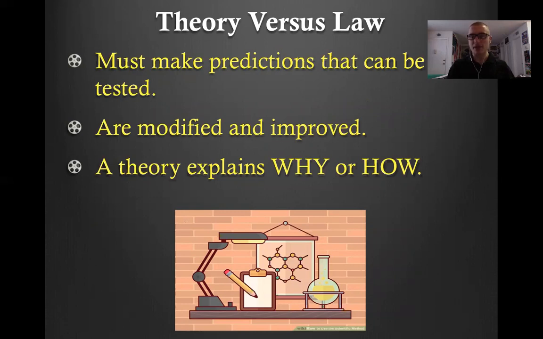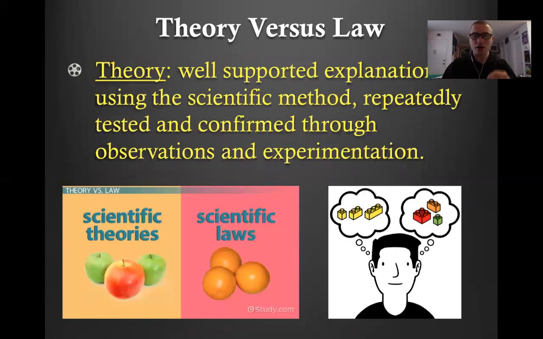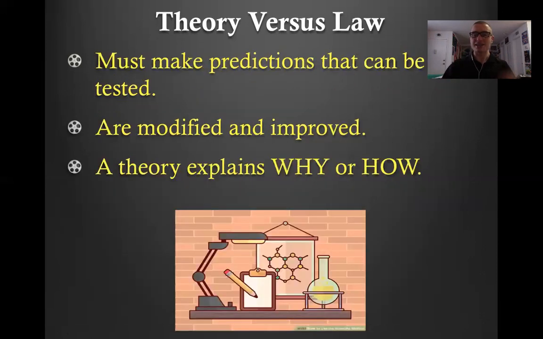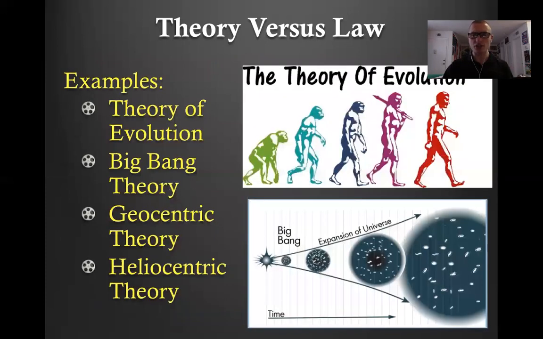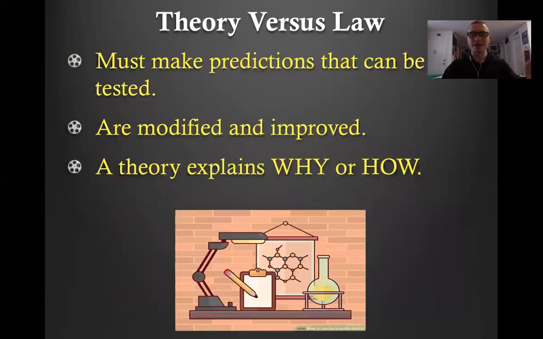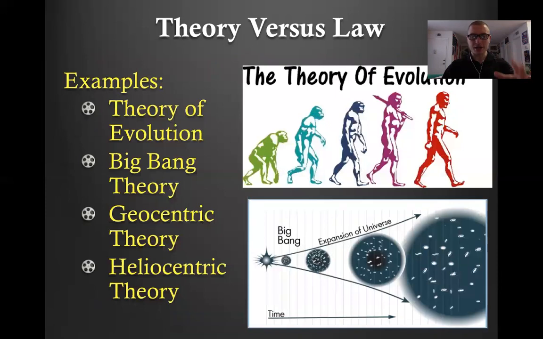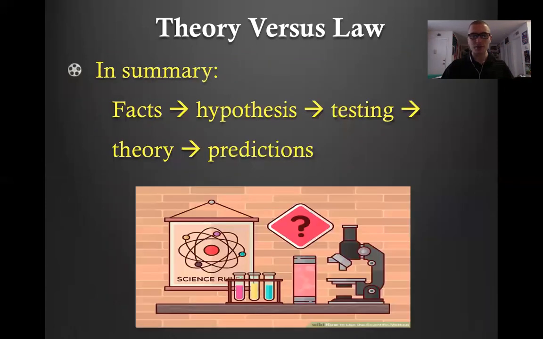Theories explain; theories are descriptive. They're not compared to laws, they're just different. Laws are going to be concrete and set. It's going to be more of a short, brief, concrete idea, whereas theories are descriptive. They explain. Evolution has to be explained. The Big Bang Theory has to be explained. These are not ideas that are explained with a concrete mathematical equation. So I kind of glanced over the stuff from yesterday. Let's get to the new stuff.